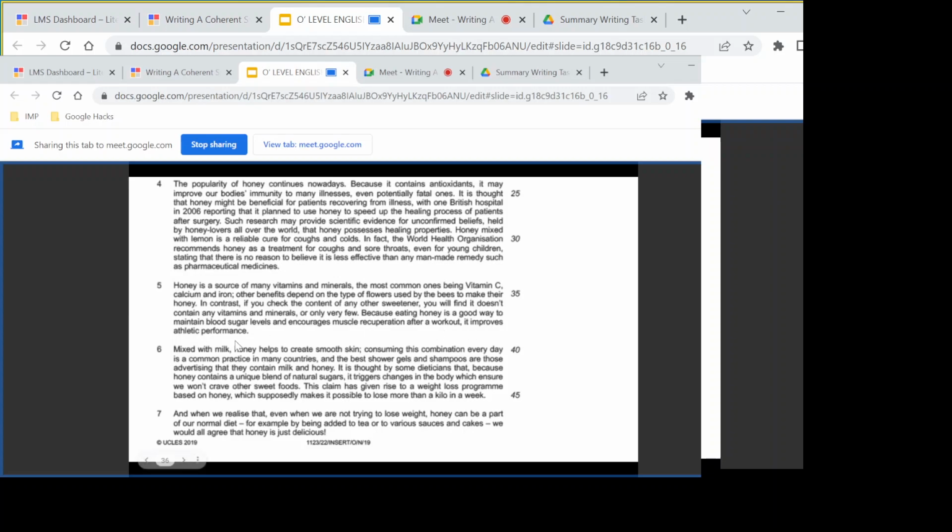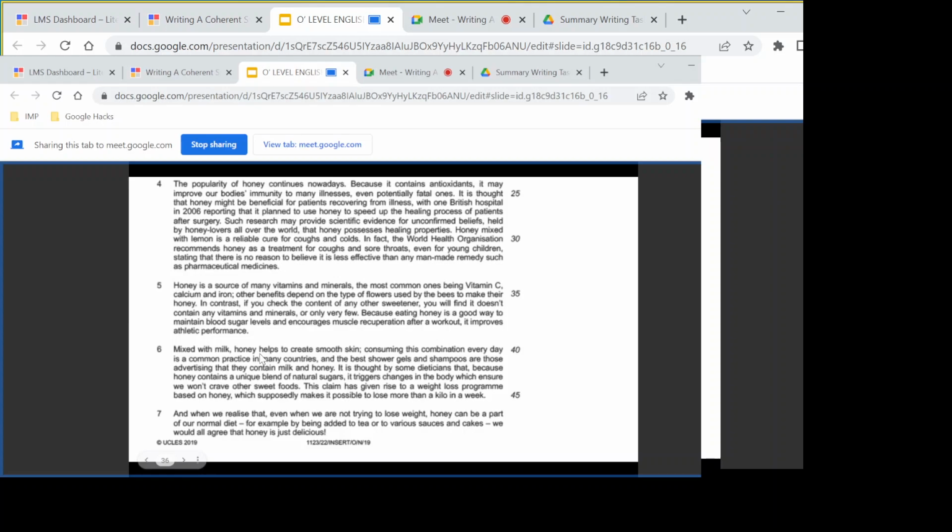It improves athletic performance. Miss, the first point will be that it is a source of many vitamins and minerals. The second one being that it helps to maintain blood sugar levels. Good. And this is also an independent point, that it encourages muscle recuperation and it improves athletic performance. So we get three content points from this paragraph. Good.